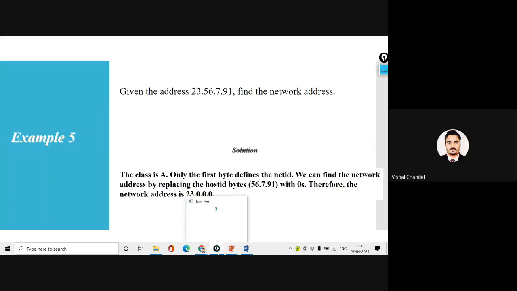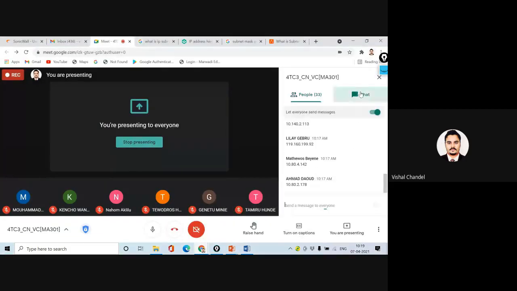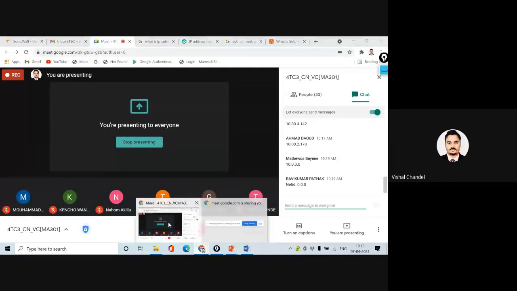If I ask anyone who is aware of their IP address, they can tell me the network address. If we are talking about Ahmed and Matthew's network address, what will your network address be? Yeah, Matthew. Is it clear what the meaning of the network address is and the importance of these classes? On the basis of these classes, we can identify the network address. That was the intention, to explain all the classes. Is it clear? Now everyone can identify the network address.